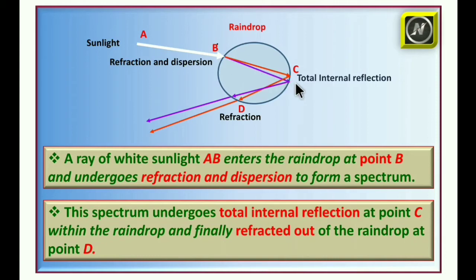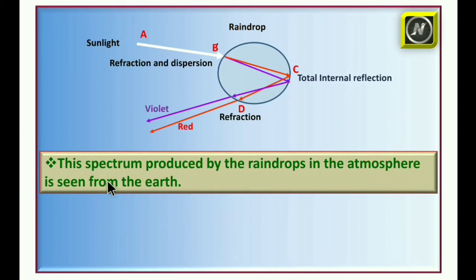This spectrum undergoes total internal reflection at point C within the raindrop, and finally is refracted out of the raindrop at point D. This spectrum produced by the raindrops in the atmosphere is seen from the earth.